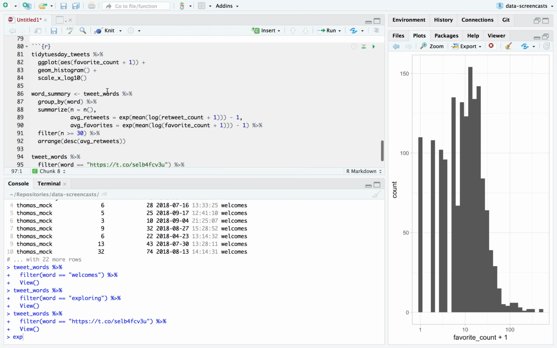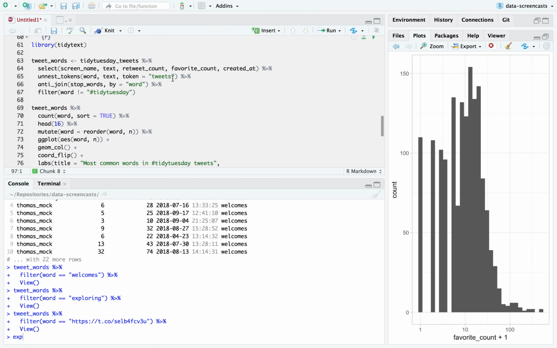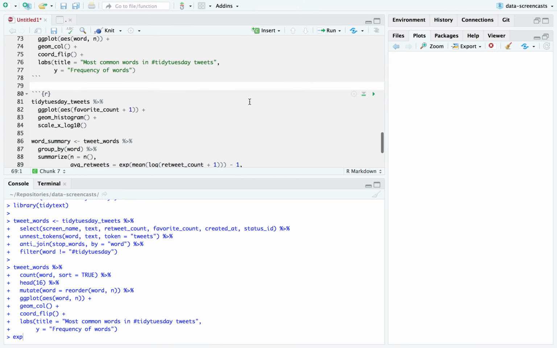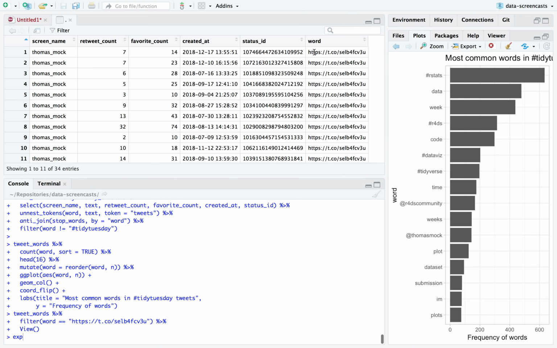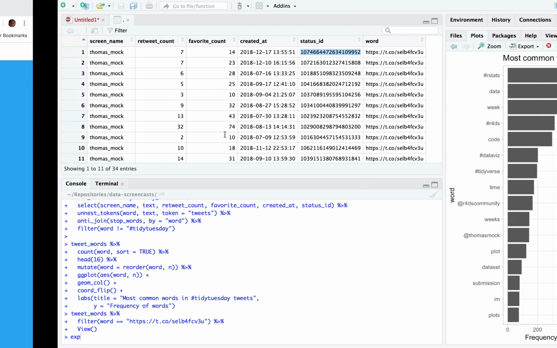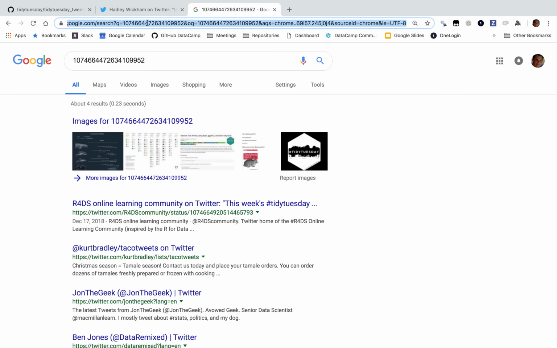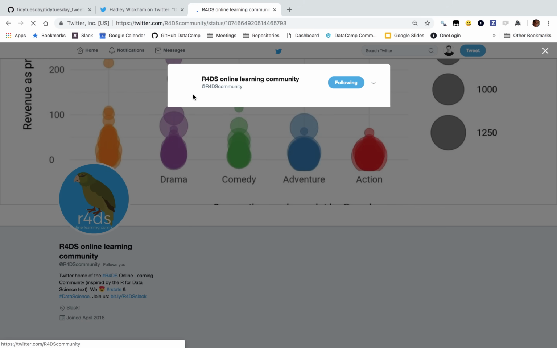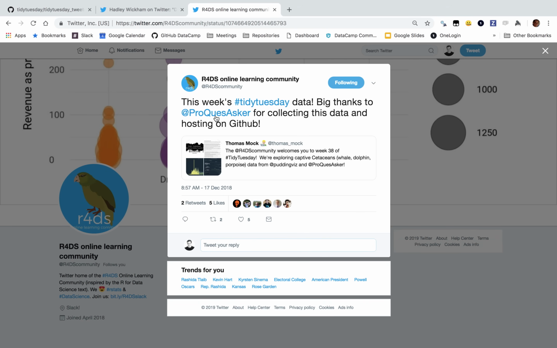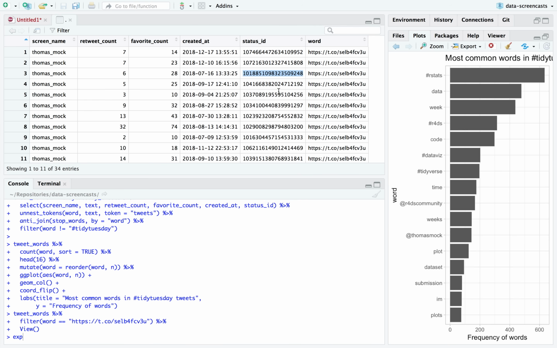What I could say is add to the tweet words, because it's nice to check back on the original data every once in a while, so we're not getting too caught up in the data, so we understand what it actually means. I can pick a status ID and say this is probably some kind of media. Well, here it is. Here's the tweet. I don't know. Let's see.